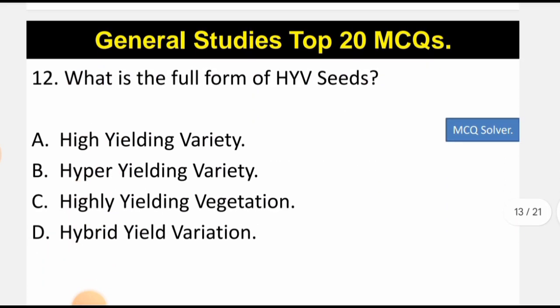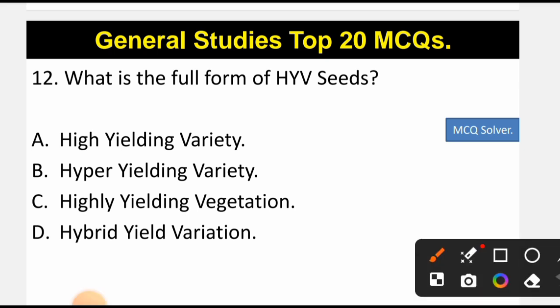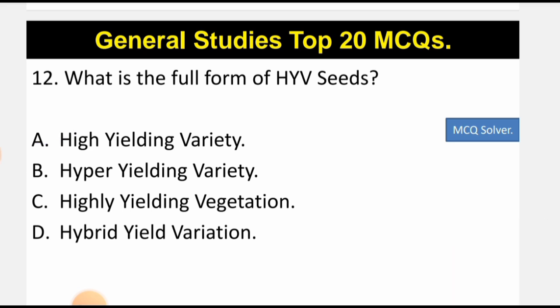Now let's move to question number 12. What is the full form of HYB seeds? Among the following, the correct option is option A, that is high yielding variety seed. HYB seeds means high yielding variety seeds. These seeds were introduced in India at the time of the Green Revolution, and these were pest resistant seeds, and some were also drought resistant, and they used to produce a larger amount of products. The end products are in a huge quantity as compared to the normal seeds. That's why the name given is high yielding variety seeds. So A is the correct option.